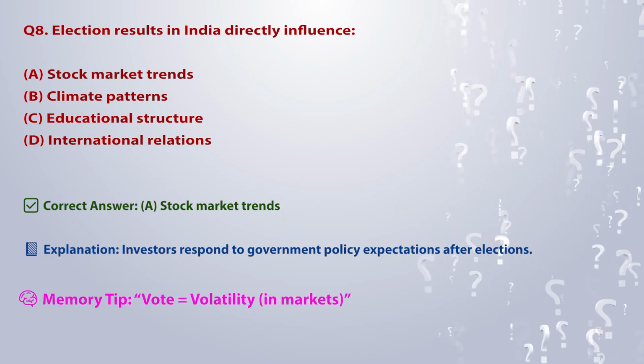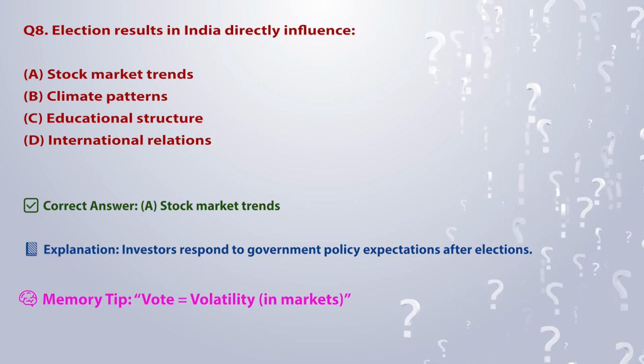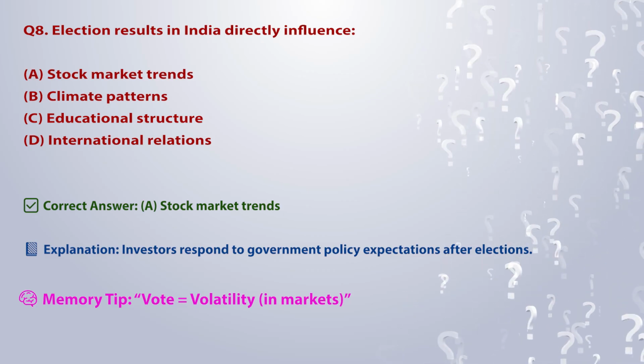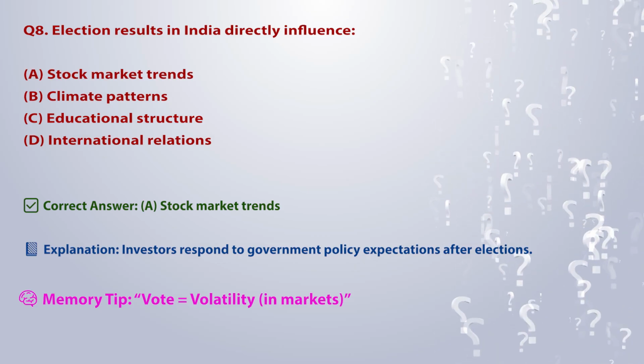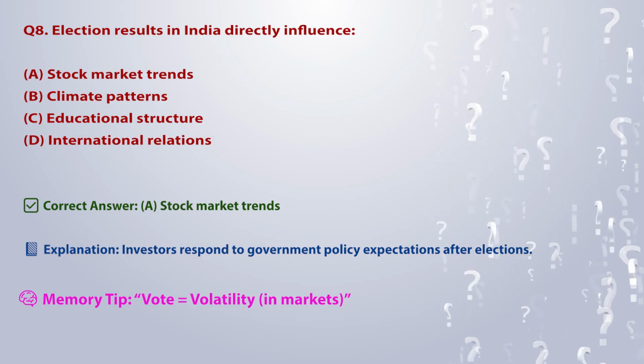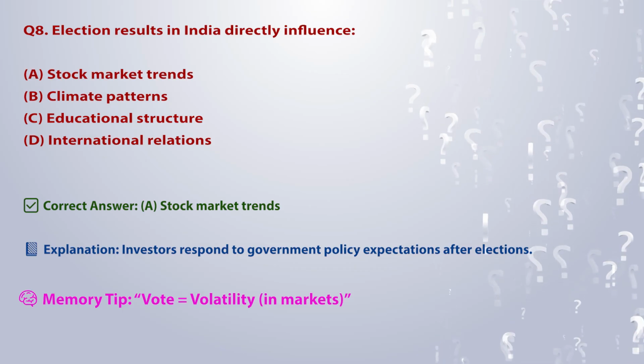Correct answer: A. Stock market trends. Explanation: investors respond to government policy expectations after elections. Memory tip: vote is equal to volatility in markets.